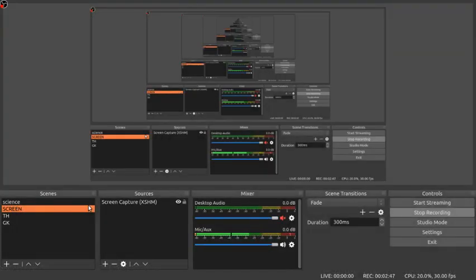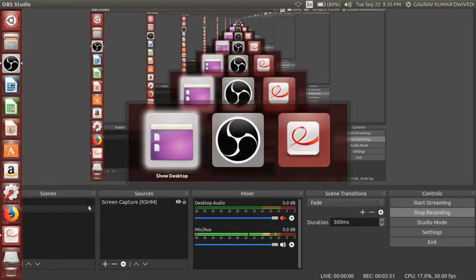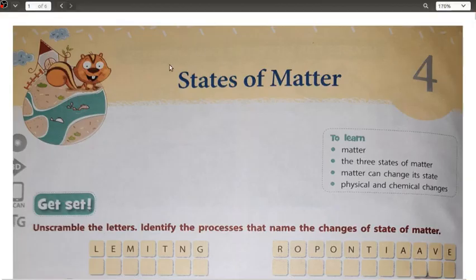Again we will be doing it in the same manner. I'm sharing the screen to you, and then we'll be starting with it. The very first part is states of matter. States of matter basically is all those things which are present around us. They are present in only 3 forms, that is solid, liquid or gas.